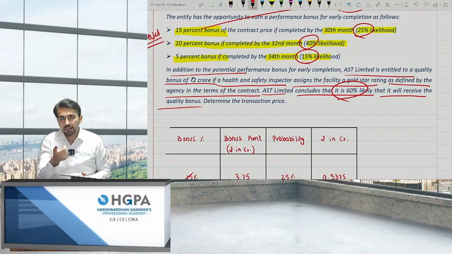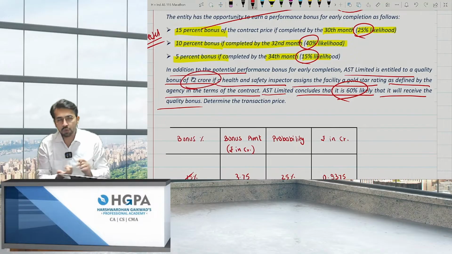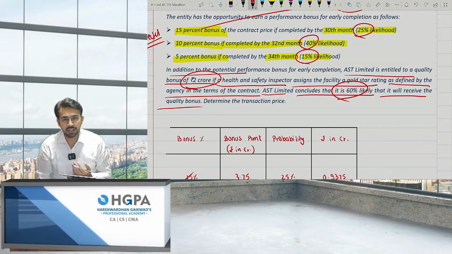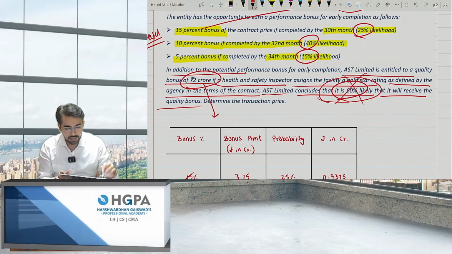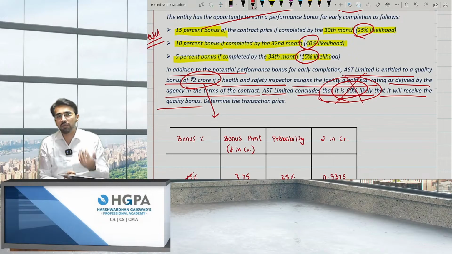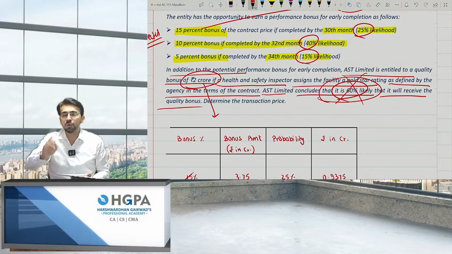So, can I say the approach for this 2 crores should be the most likely approach and not the expected value approach, because there will be only two outcomes. Either you will get 2 crores or you will not get 2 crores, right? So this 2 crores entirely will be taken. I am again telling you, we will not use the probability over here. When we check the most likely case, either add the 2 crores or don't add it.